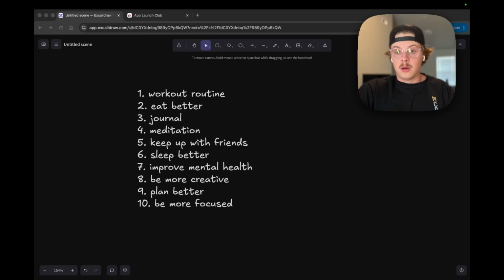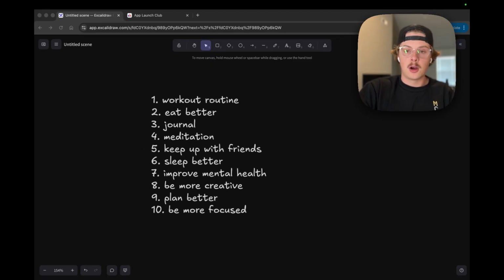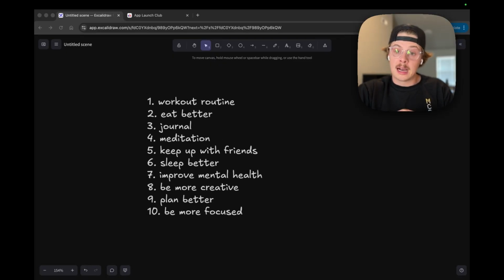Seven, improve mental health. Being an indie developer, you're often building solo and working long hours behind a desk. There are mental health challenges there with just being isolated. And so maybe we can do something there. Eight, be more creative. I wish I was more creative in my work, with my designs, with my spin and uniqueness to things. Maybe an app can help me be more creative. Nine, plan better. I keep a mental to-do list of all the things that I have to do. I'm not very good at writing that down on paper or in notes. And so maybe an app can help me be more organized and plan better outside of just your typical calendar.